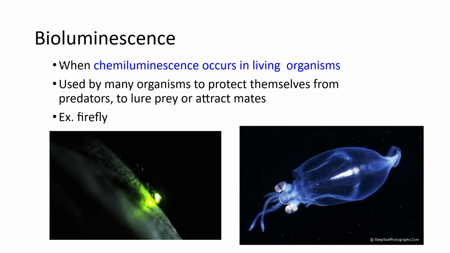Bioluminescence is the neat one too. This is when chemiluminescence occurs in a living organism. Many organisms will utilize chemiluminescence to protect themselves from predators and to lure prey or attract mates. For example, we have a firefly down here. Fireflies, if you've ever been a kid that went to catch them, will blink their butts on and off using chemiluminescence. And if you were unfortunate while trying to catch those fireflies and accidentally smushed one, sometimes your hand will actually have a little bit of glow to it, as the chemicals that create the glow in the abdomen of the firefly mix on your hand and glow for a little bit longer.